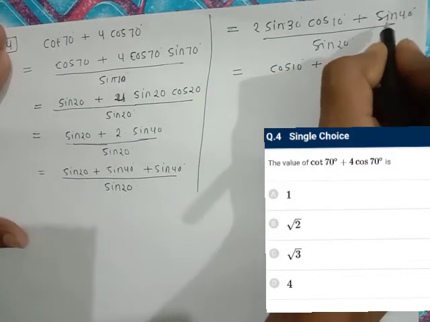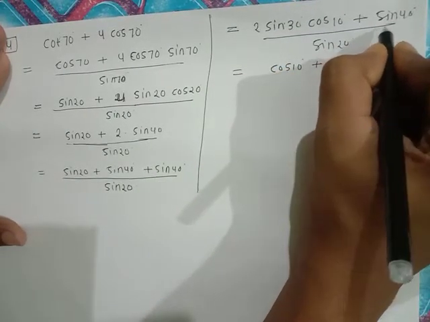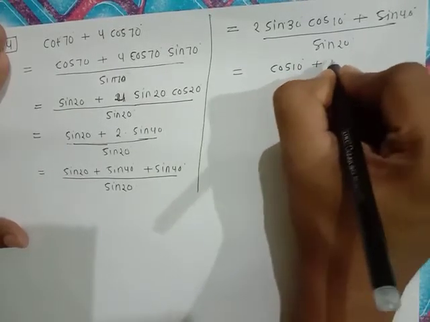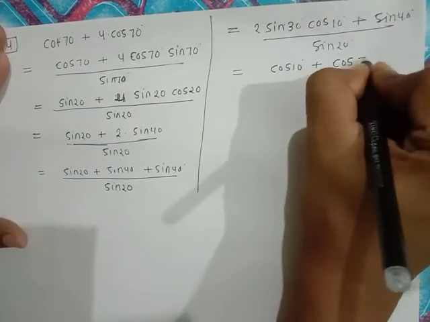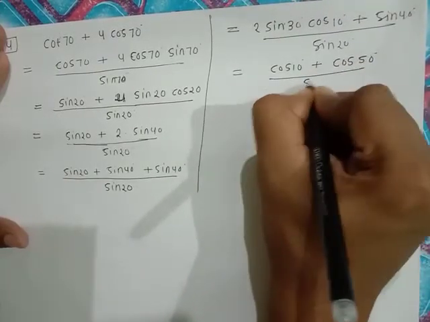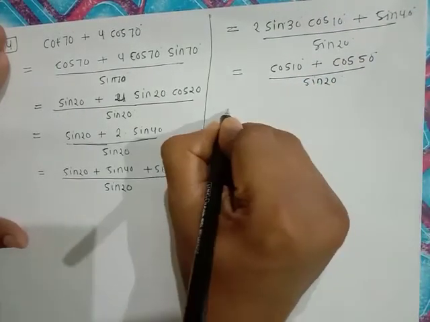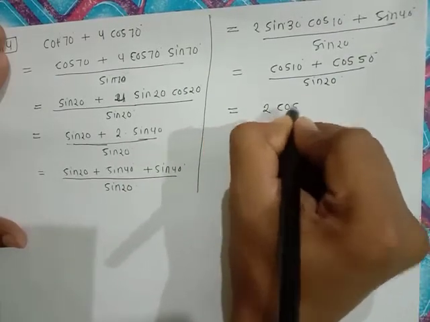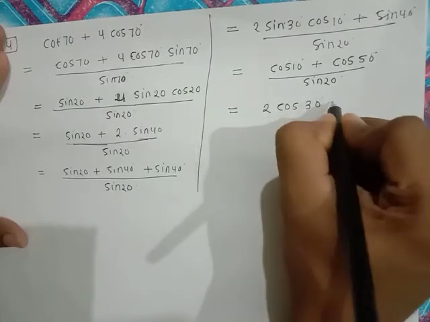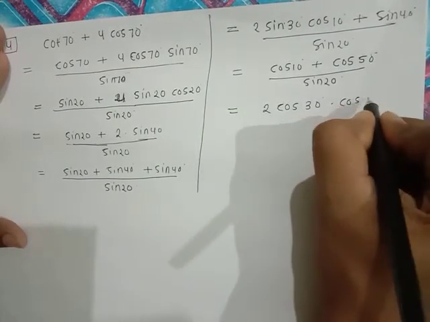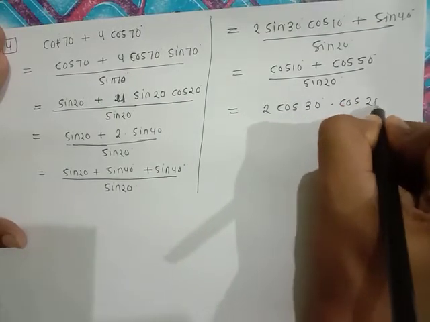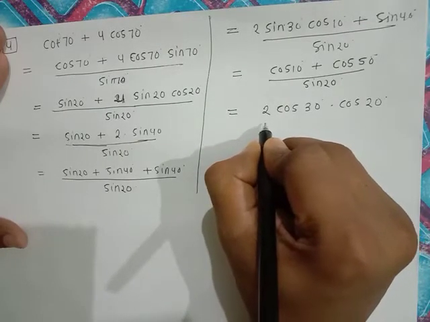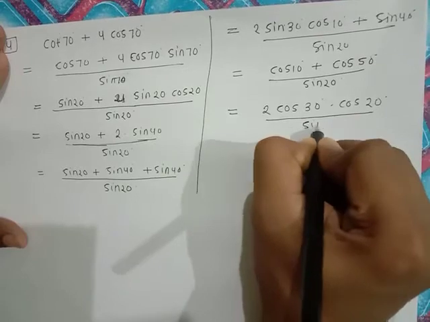And now we can convert it into cos form, cos 50 degree, as they can be involved in formula like cos c plus cos d, cos 50 sine 20, which is equal to 2 cos c plus d by 2, that is 30 degree, into cos c minus d by 2, that is 20 degree, divided by sine 20 degree.